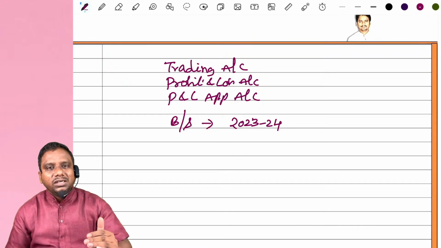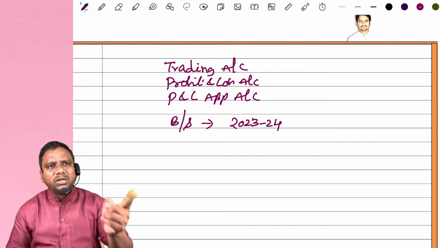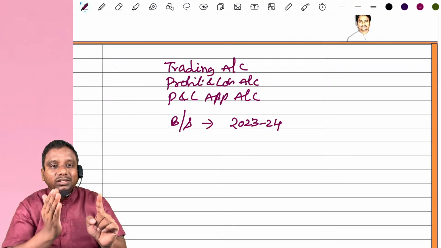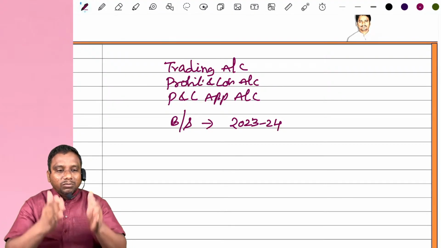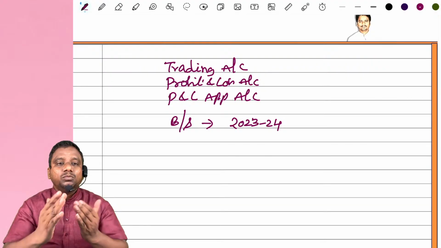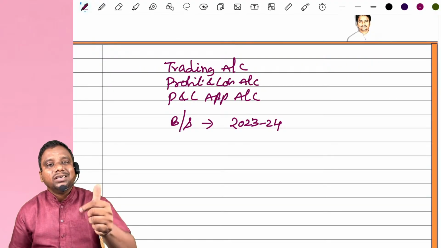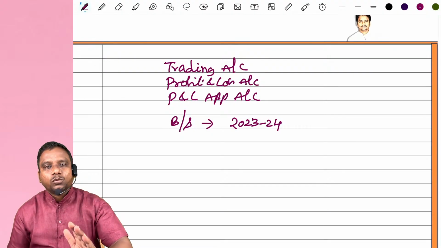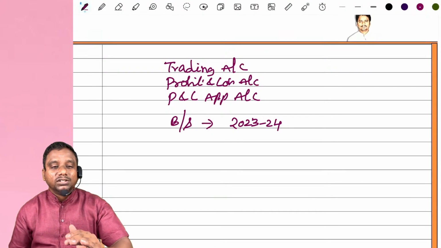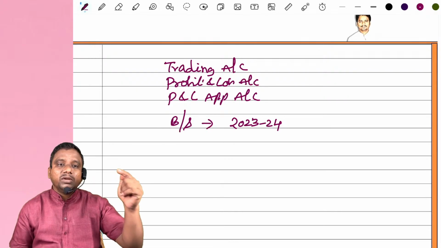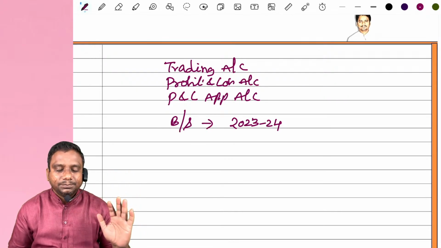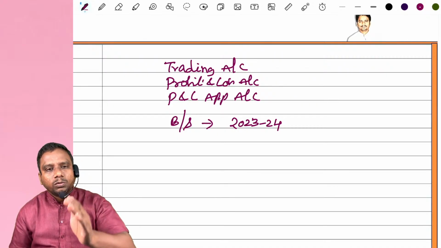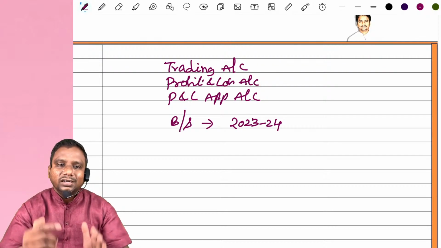A partner may be admitted during the year also, but if he is admitted during the year, then what happens? During the year, we have to adjust the books of accounts. It becomes a little bit difficult. That's why in examination problems, to avoid these confusions, they give you a specific date, but practically the partner may be admitted from any date. In the examination problems, they give you from so and so date, most probably at the beginning of the year.